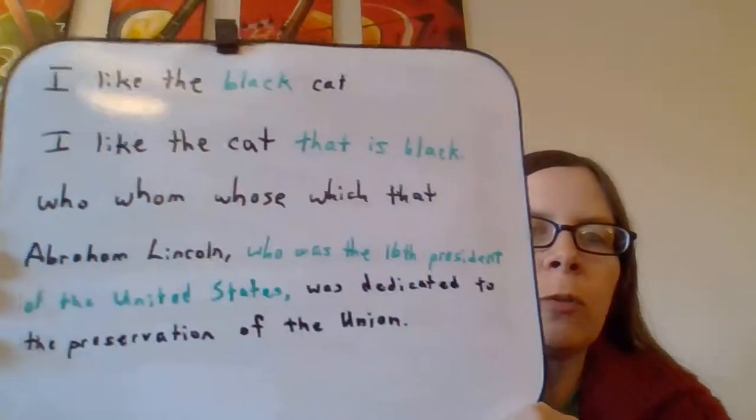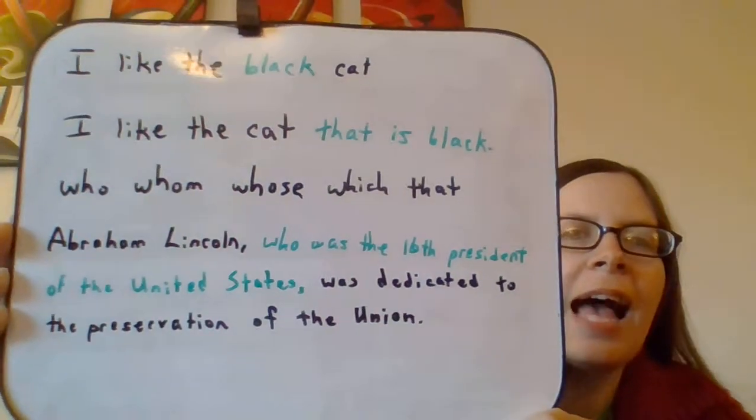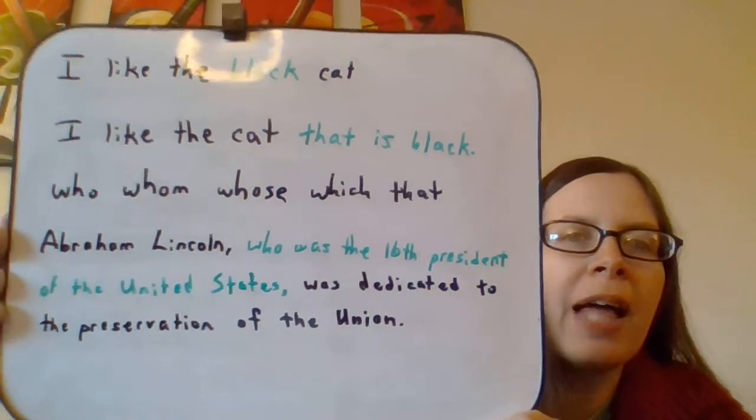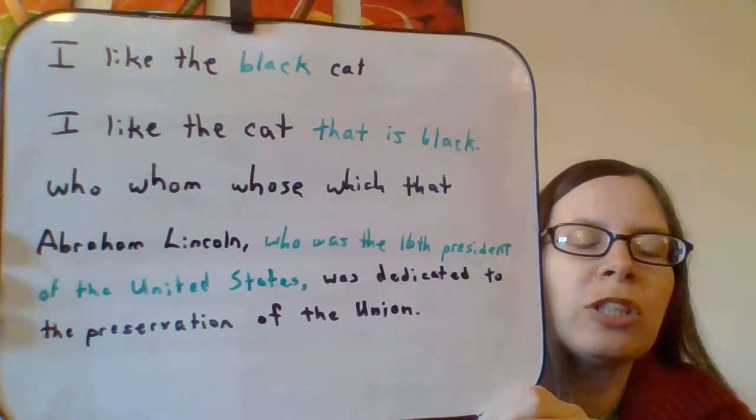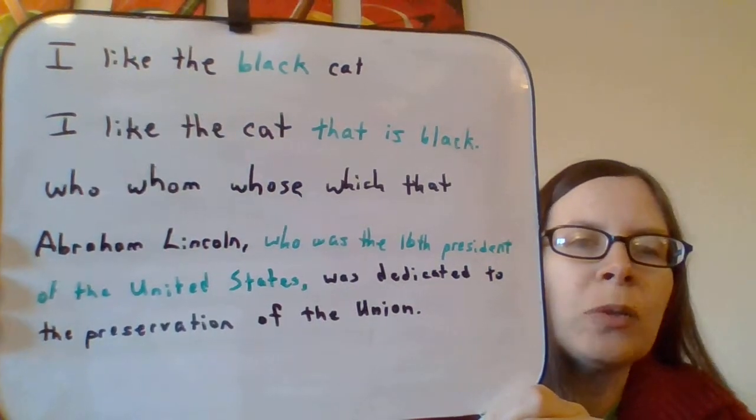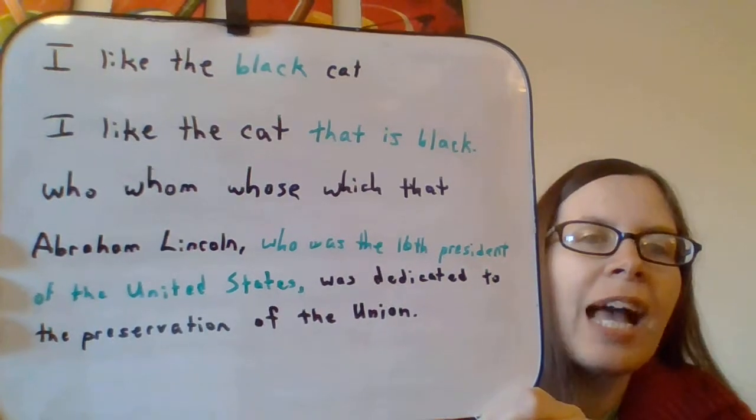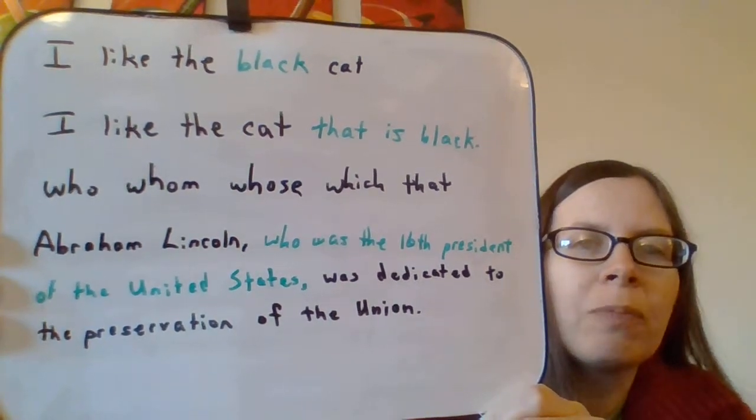So this first one says, I like the black cat. Now the word black there is just an adjective. It's just one word. It's not a clause. There's no subject. There's no verb. It's just an adjective describing the word cat.